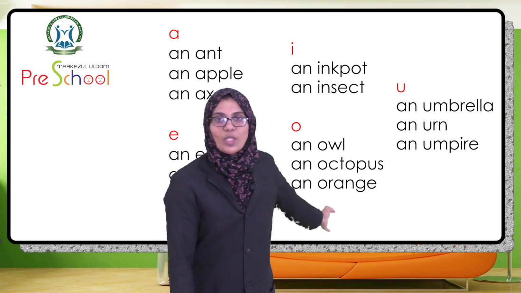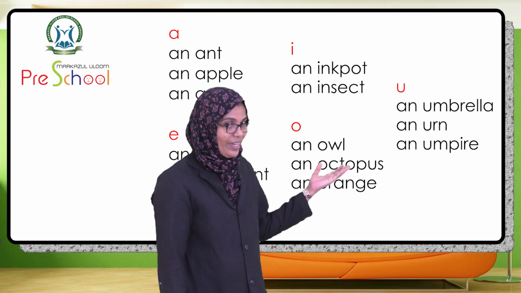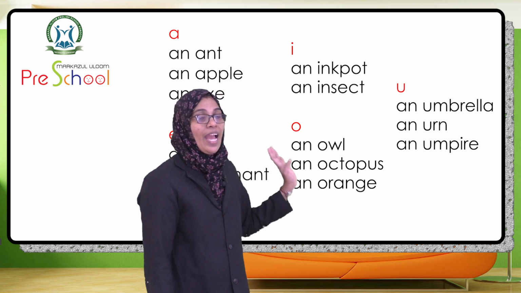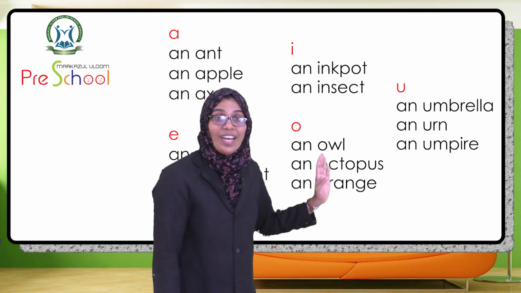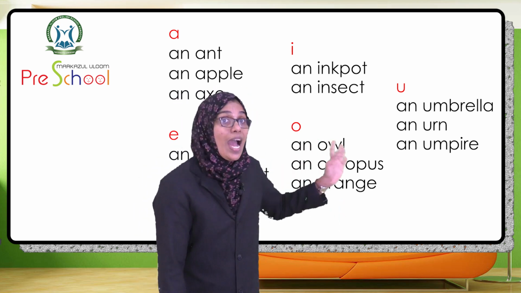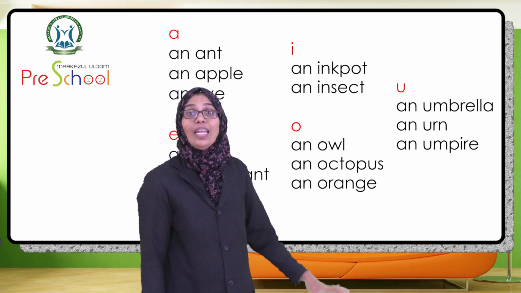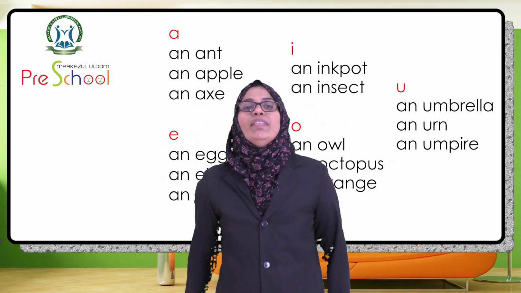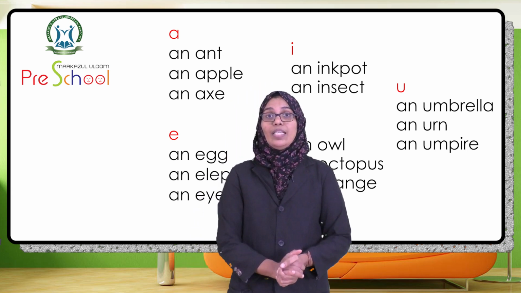Okay, here are the words with U vowel. Which are the words? So we had put an with it, and shall we read it? An umbrella. What is it? An umbrella. The next one, an un... Then the last one, an umpire. An umpire. So my dear kids, these pictures and these words with an article are there in your textbook.